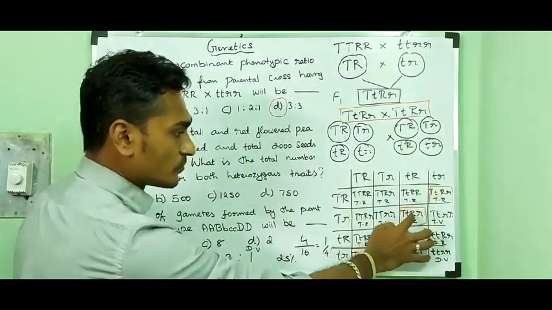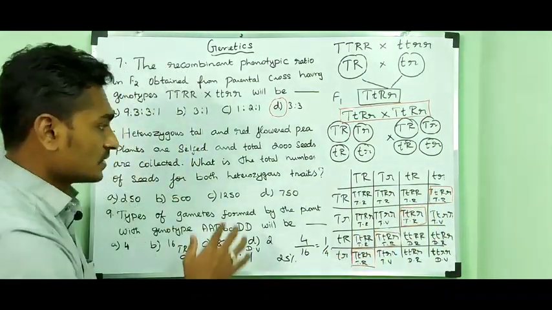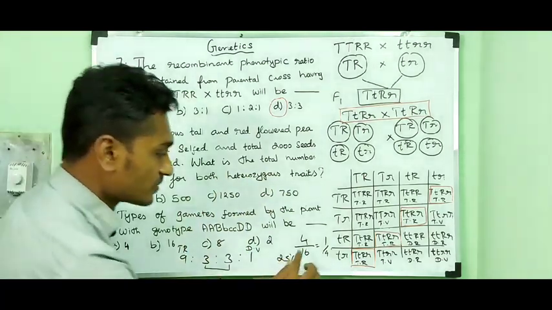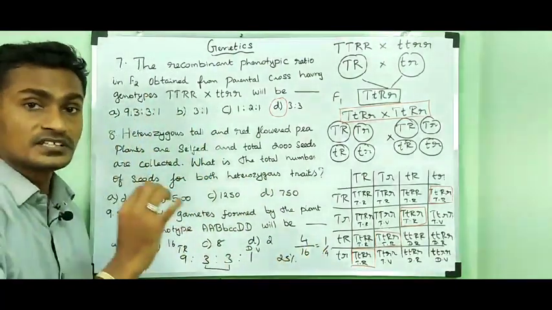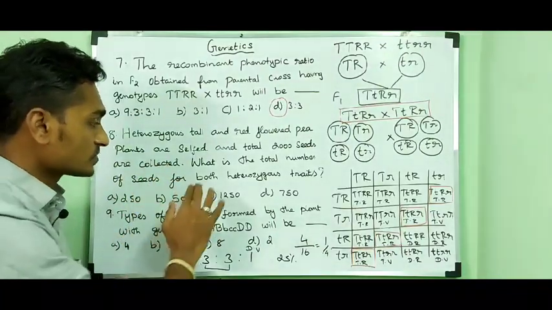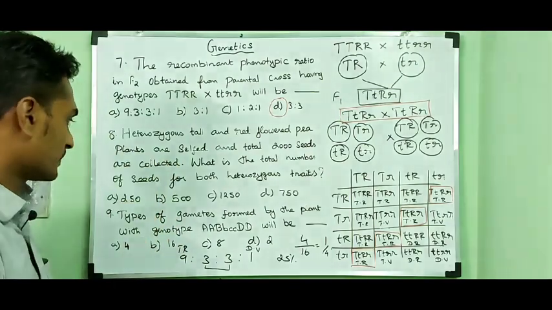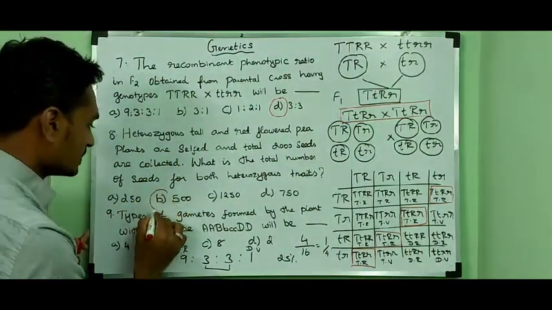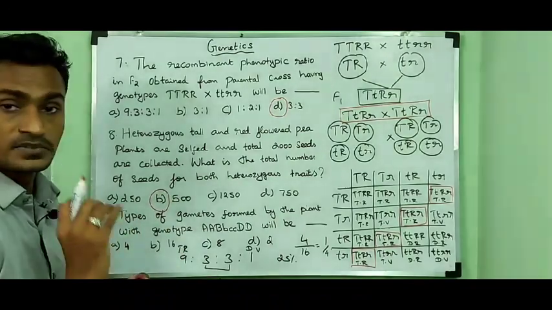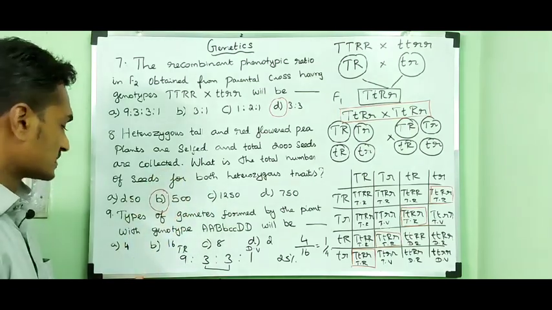So 4 individuals show both heterozygous traits. That means 4 by 16 results in 1 by 4, that means 25% of the seeds show both heterozygous traits. That means the answer is 500. The answer is 500 because in 2000, 25% means 500. So the answer is 500.